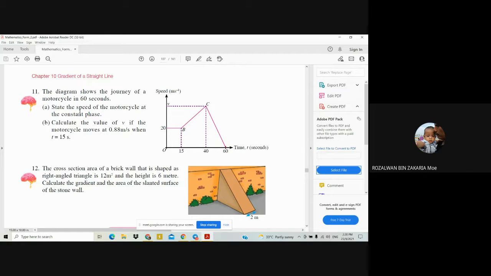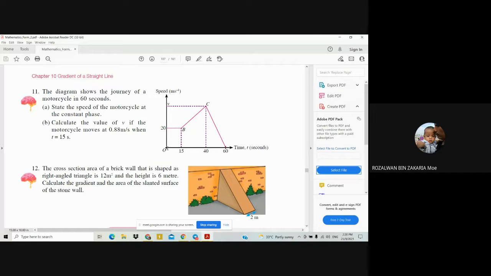So as you can see in the graph given to you, this 20 refers to the speed 20. At the time taken 0, the speed is 20. Then after 15 seconds, the unit for the time is seconds, the speed is still 20 meter per second.